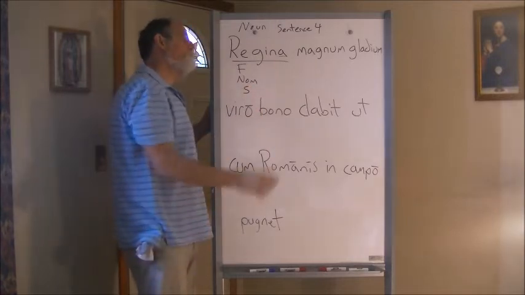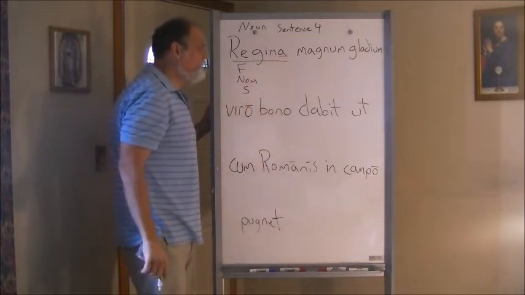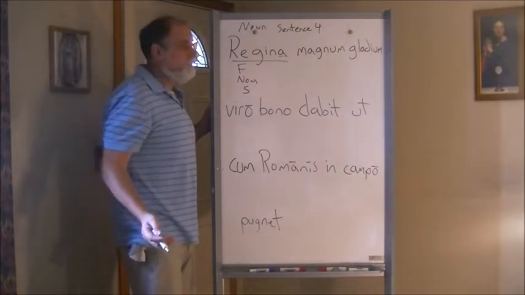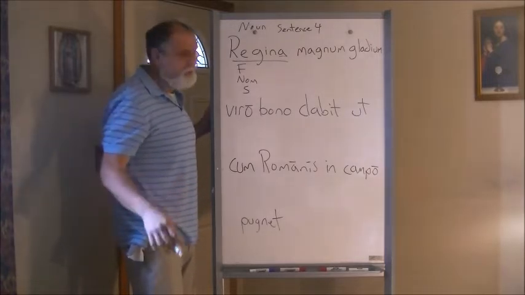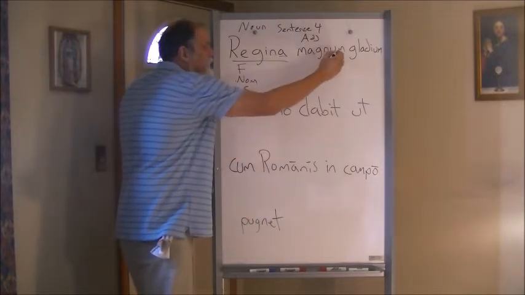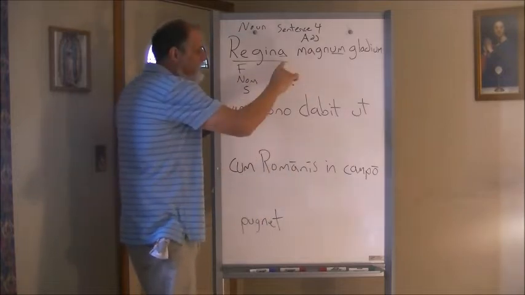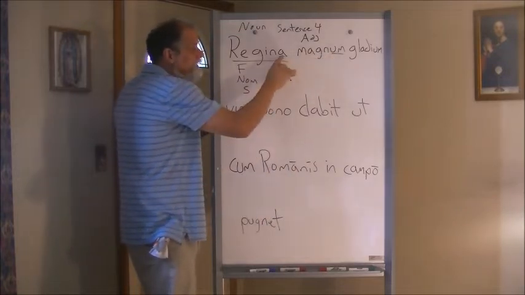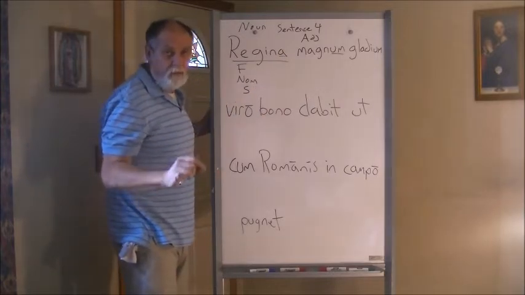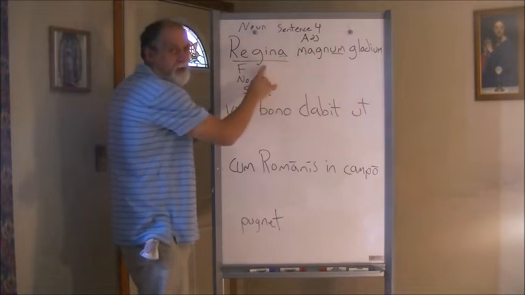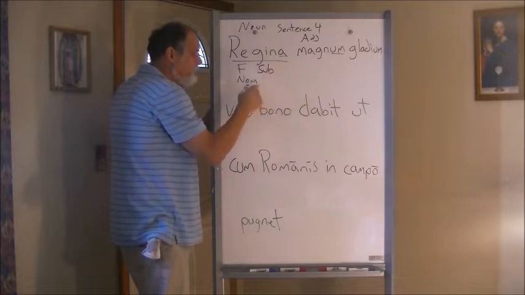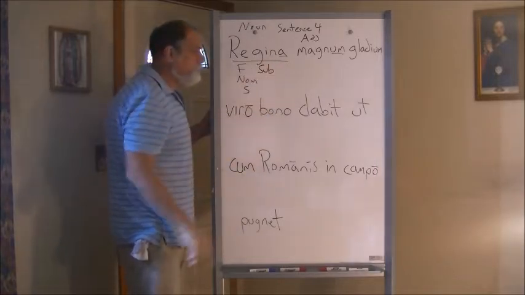All right, so if we go to the next word, magnum. Now, a lot of people might say in your translation, you might want to check this to see if you have it there, you might say the great queen or the large queen. But you'll notice that magnum, first off, is an adjective, and it's got this ending "um." Well, that doesn't agree. That can be the nominative neuter, but this is the nominative feminine. And adjectives have to agree with nouns in gender, number, and case. So this cannot be modifying Regina. By the way, Regina is the subject of our sentence, right? It's in the nominative.